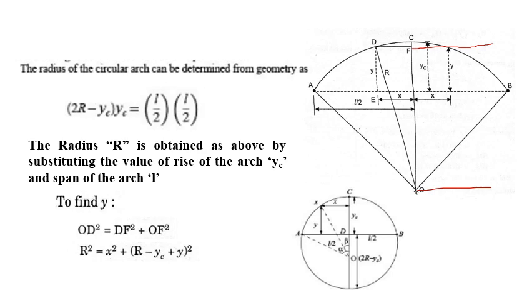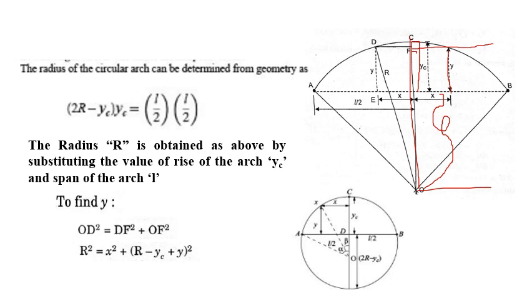OF. Okay, so this length is nothing but y, right? So OF is equal to, up to here from the point O to C, that is R, right? R minus yc. If you consider R minus yc, we get this length, right? But if we add plus y, then we can get the length OF. So (R minus yc plus y) whole square.